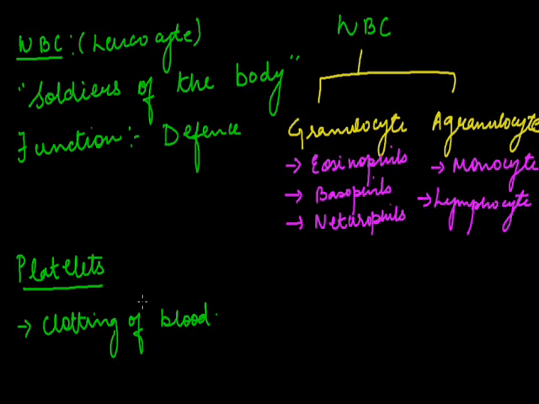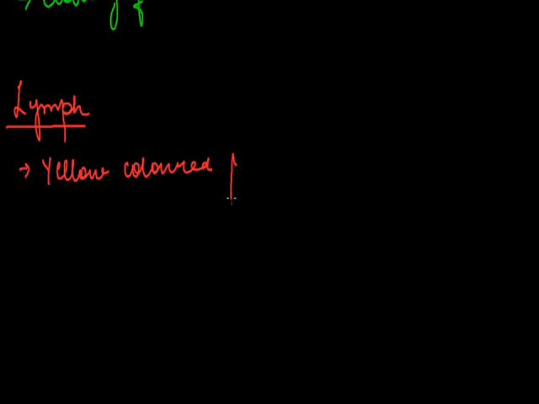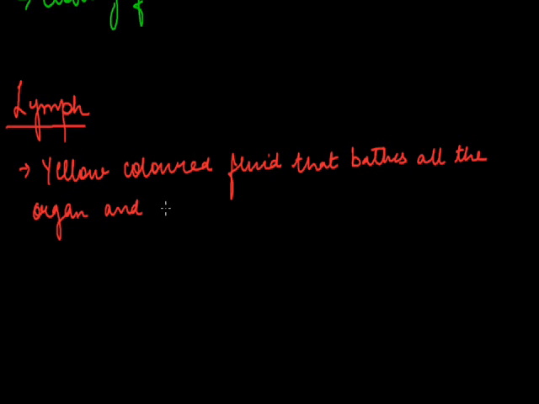After the blood, the next vascular connective tissue is the lymph. Lymph is a yellow colored fluid that bathes all the organs and fills the spaces between them. What does the lymph consist of?